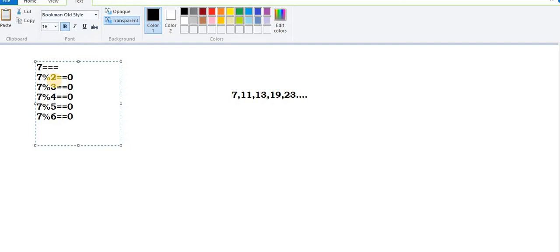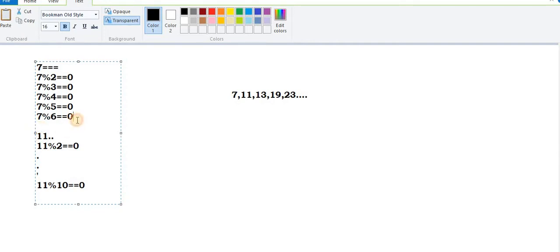Same in the case of 11. If you want to check whether 11 is prime or not, what exactly do you have to do? You have to check this number from 2 up to 10. If it is never divided by these numbers, then finally I will decide this one is a prime number. In the case of 13, again you have to iterate from 2 to 12.